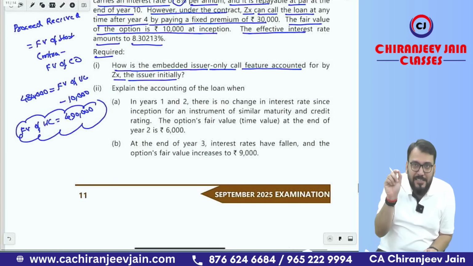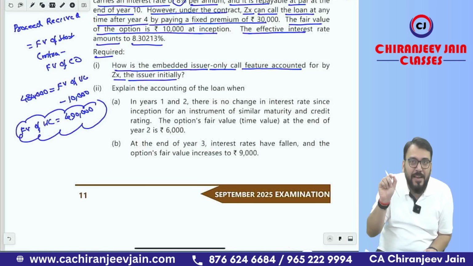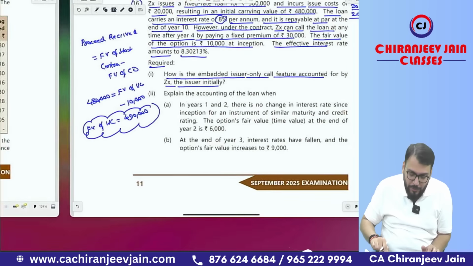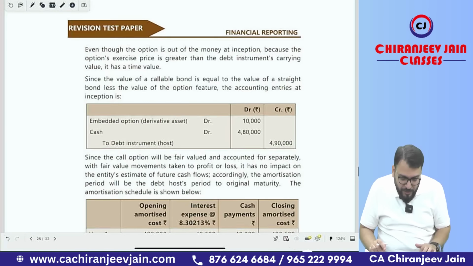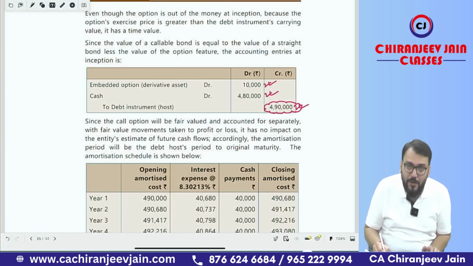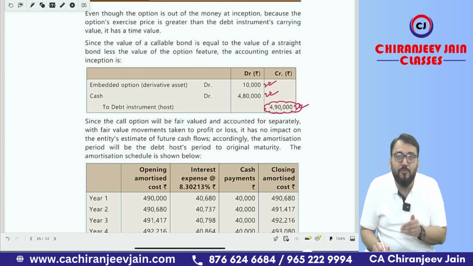The journal entry is what? Cash account debit 4,80,000. Correct. Then derivative financial asset, call option, is what? 10,000, and to financial liability, or you can write down the loan, whatever. If you want to write down financial liability 4,90,000, this will be your first journal entry. You can see they have given the first journal entry: derivative financial asset 10,000, cash 4,80,000, and debt instrument, or you can add on financial liability 4,90,000. Okay sir. So this becomes the initial fair value of the host contract, and with this amount we'll find out the amortized cost at the end of each year.